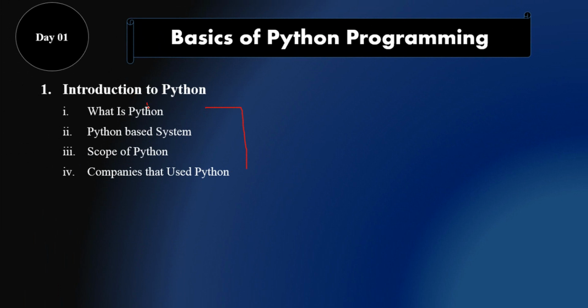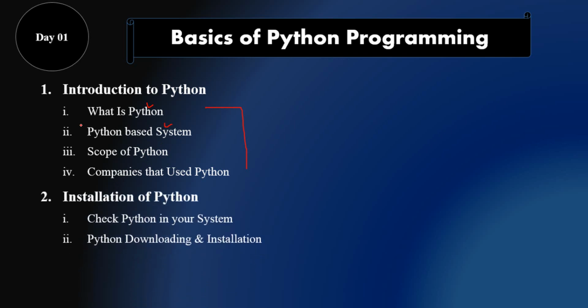For example, what is Python? Python-based systems, different systems that work on the basis of Python programming. The scope of Python, and companies that use Python, different companies that use Python in their projects. So these are the different topics that will be discussed in the first topic.